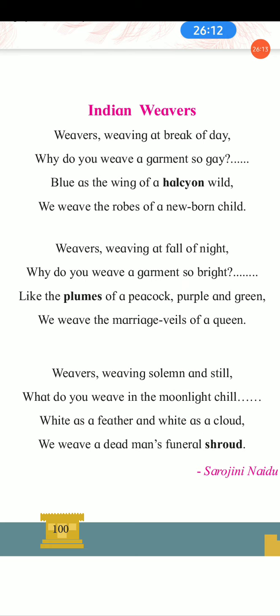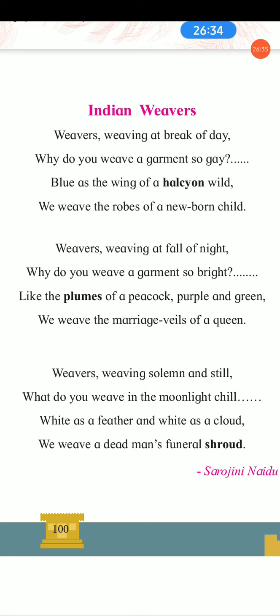By using repetition, she used the color white again in this poem. White as feathers and white as a cloud means they are weaving something, a cloth which is colorless. White is very plain.